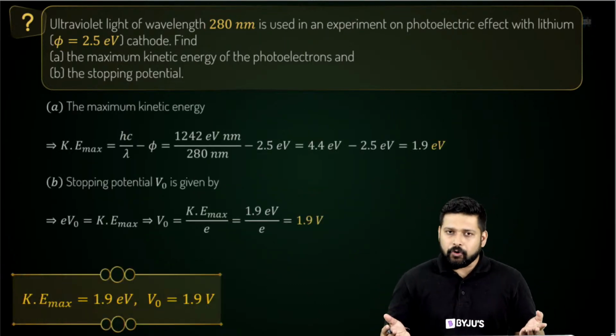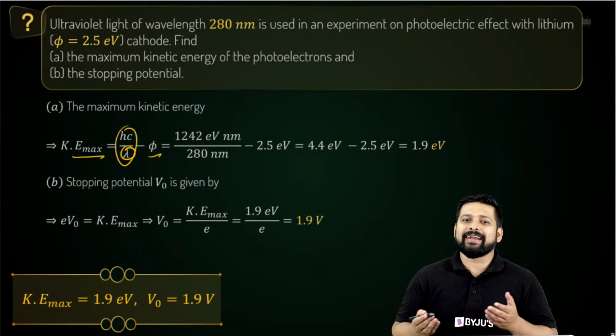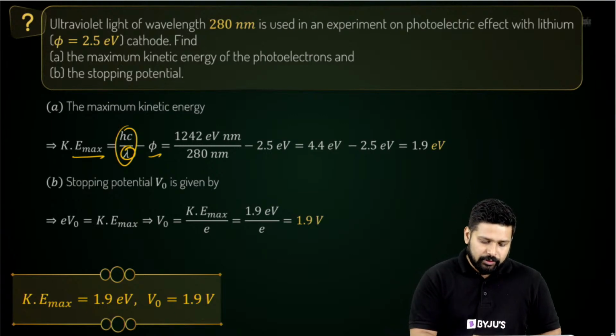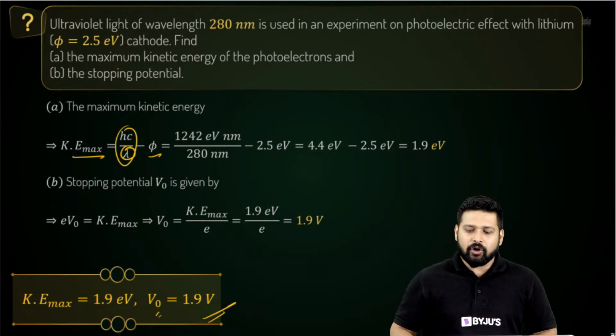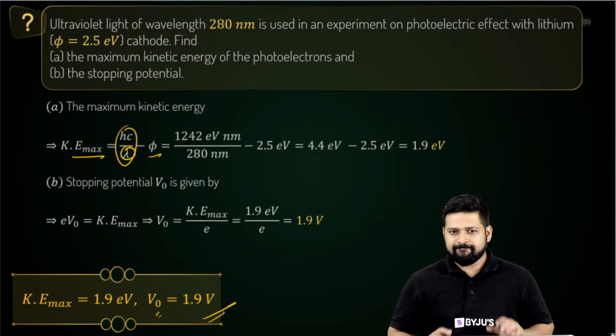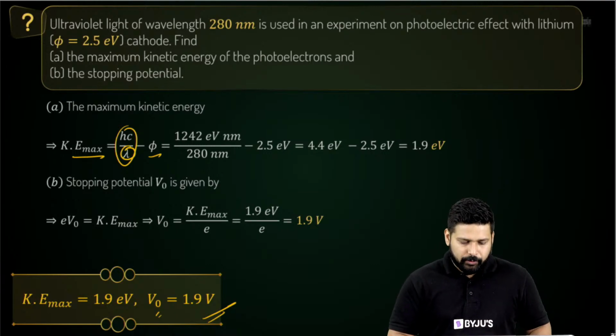So this is how you go about it. Kinetic energy maximum is hc by lambda minus phi. We have the value of lambda. From there we can directly get all of this, and then we substitute the values. We get the value of KE max and we get the value of stopping potential. All right. Shall we go ahead to the next question?